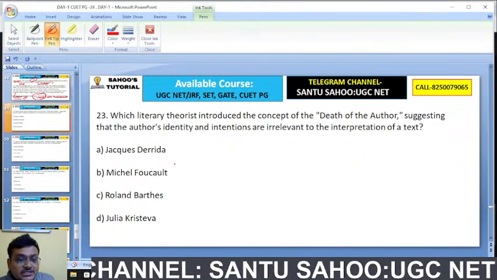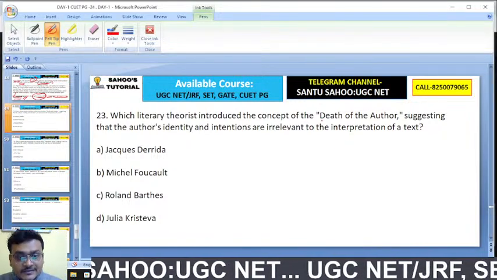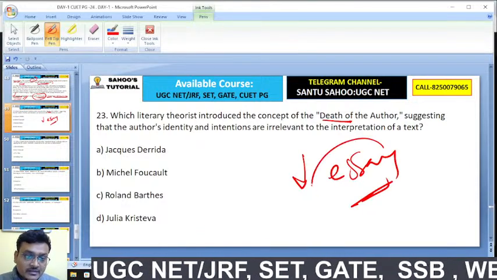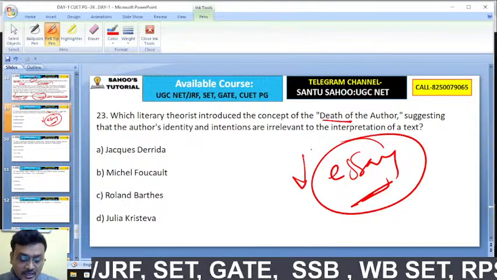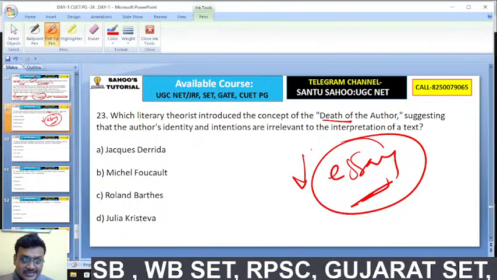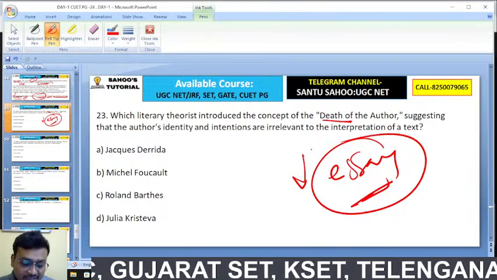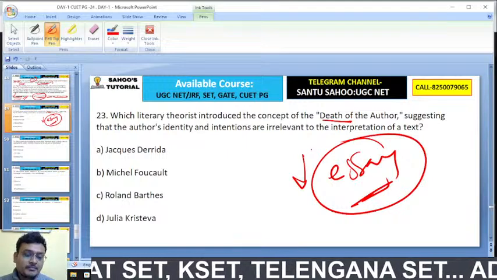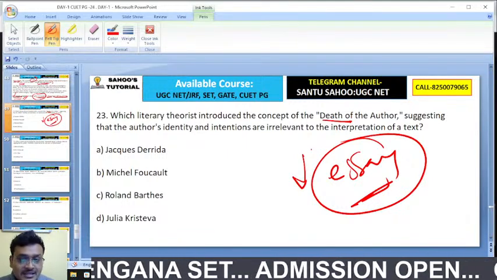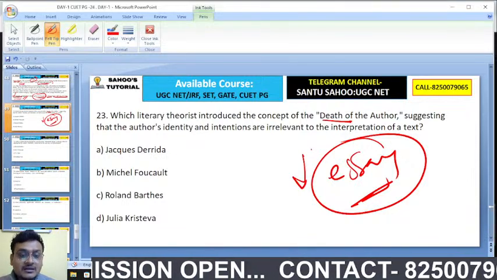Which literary theorist introduced the concept of death of the author? There is even an essay by this same name, the essay Death of the Author. The concept suggests that the author's identity and intentions are irrelevant to the interpretation of text. The personal things, the background, are irrelevant when you are interpreting a text.